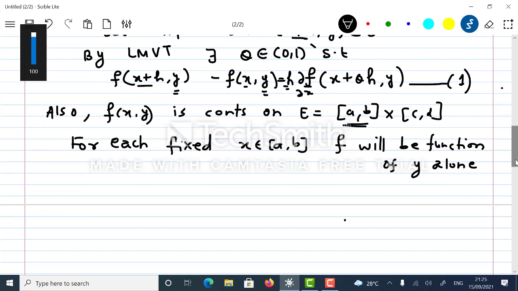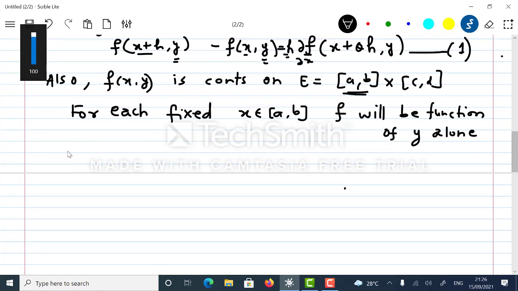And then f will definitely be continuous on closed interval c comma d also.